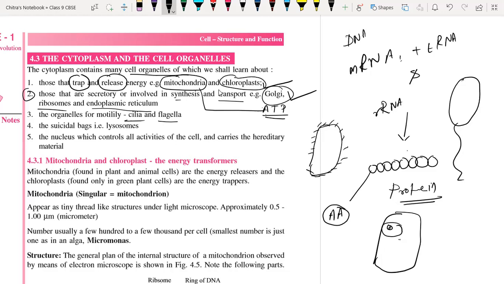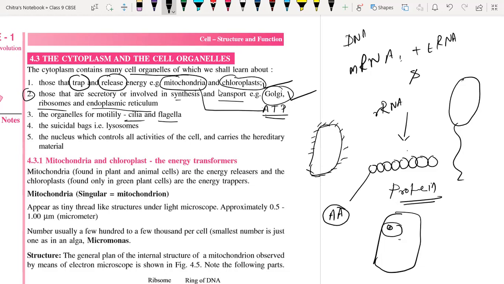Sir, I have a question. I have a doubt, sir. Lysosome enzymes are prepared by the rough endoplasmic reticulum or the smooth endoplasmic reticulum?